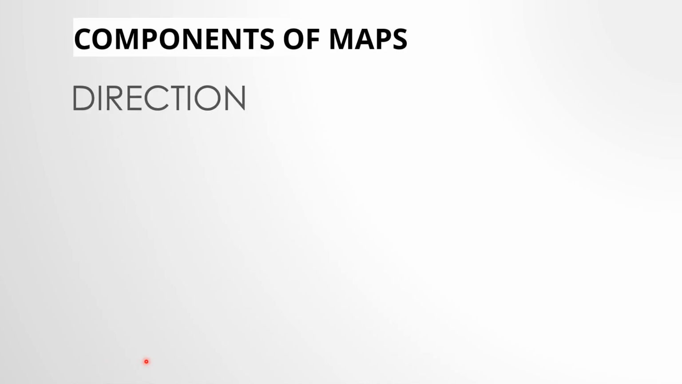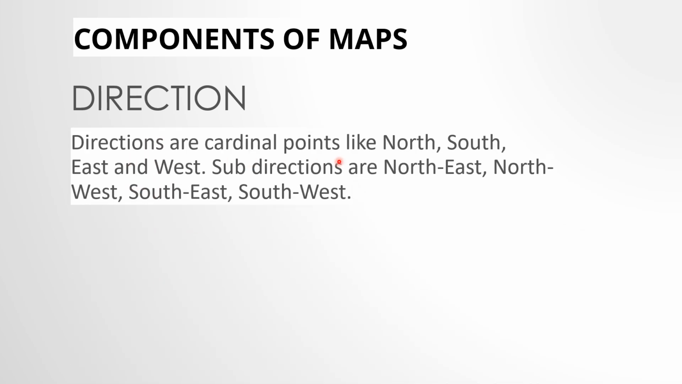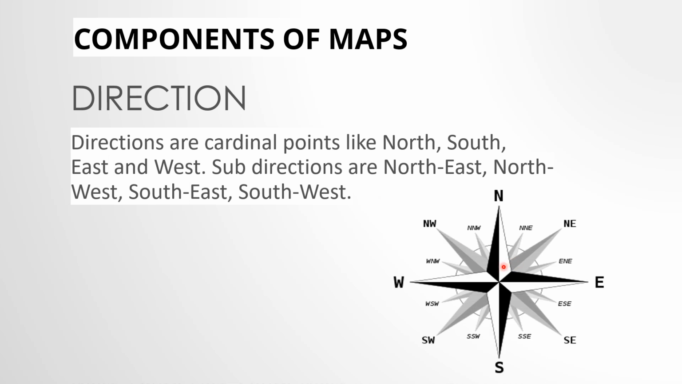Now, the other component is direction. Directions are cardinal points like north, south, east and west. Directions क्या होते हैं? North, south, east, west. And sub directions क्या है? North east, north west, south east, south west. Now look at this picture. So here at the top, this is north, and below this is south. S is south, N is north. This is east, so the right side is east, and here it is west. W is west.